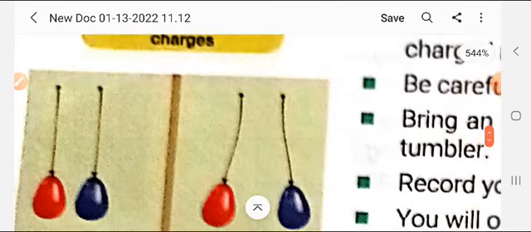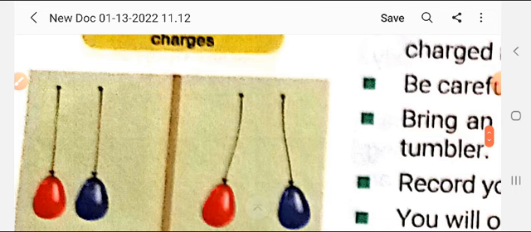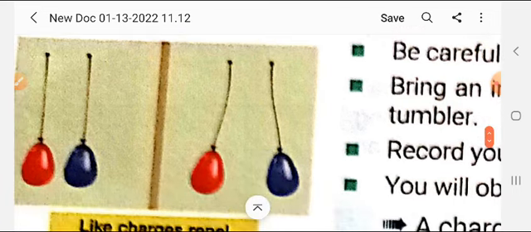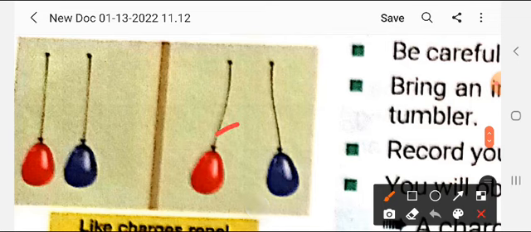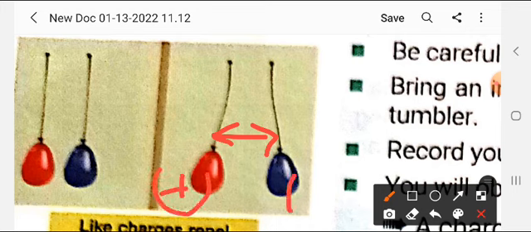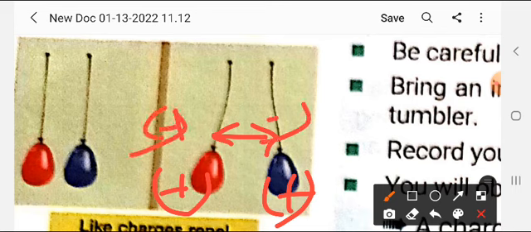So you can see here, the gap proves that they repelled each other, because they both have acquired either positive charge or negative charge. Okay, student.